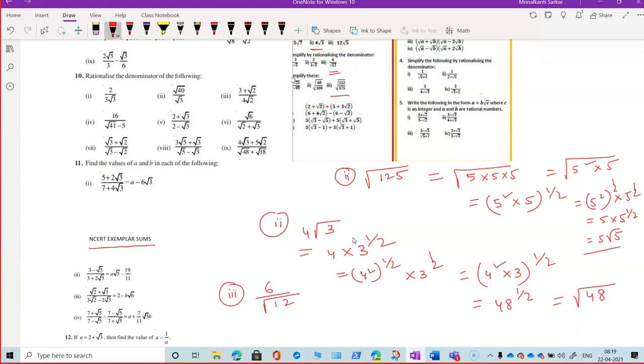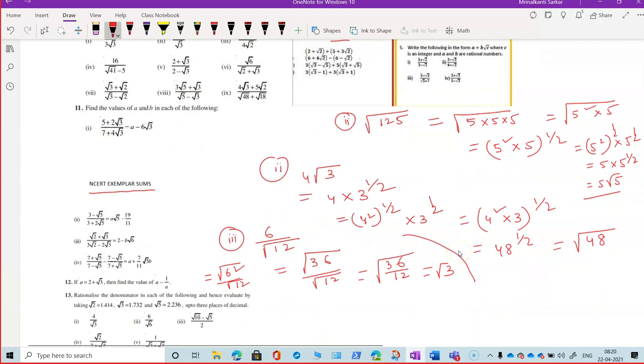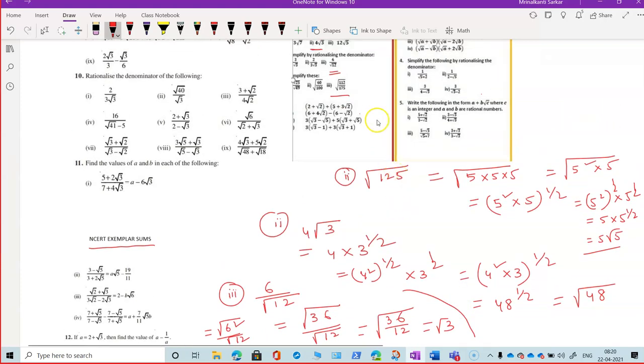When you are going to do 6 by root 12, for its simplification, first you need to bring it under one root. This is 6 by root 12. This 6 you can write as root 36. Do you agree with me? Yes. 6 is under root 6 square. So root 36 by 12. Now you can bring both of them under one root. This you can write as root 3. Am I clear? All of you understand? Yes.